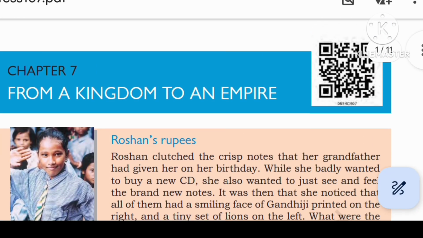NCERT 6th class, Chapter 7. Improve your English skills. From a kingdom to an empire.